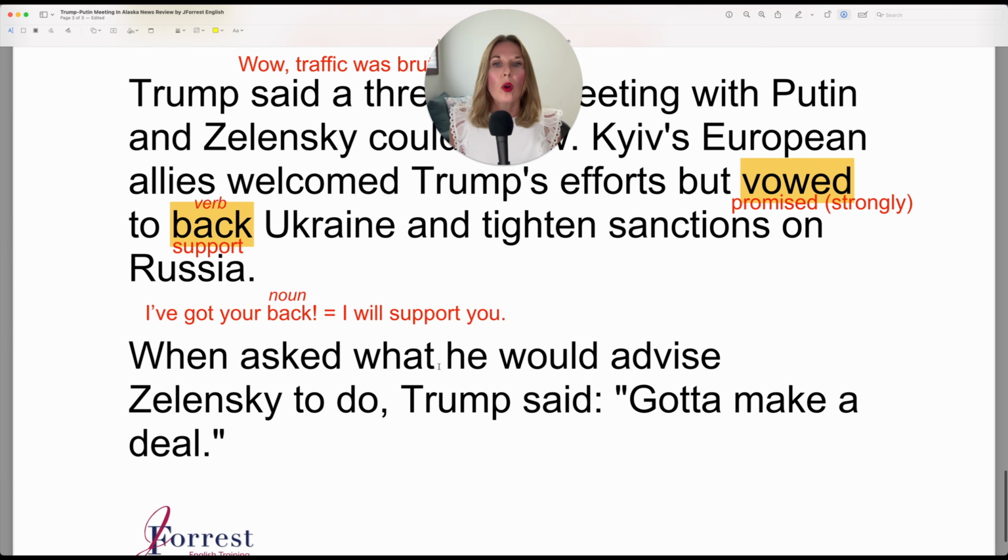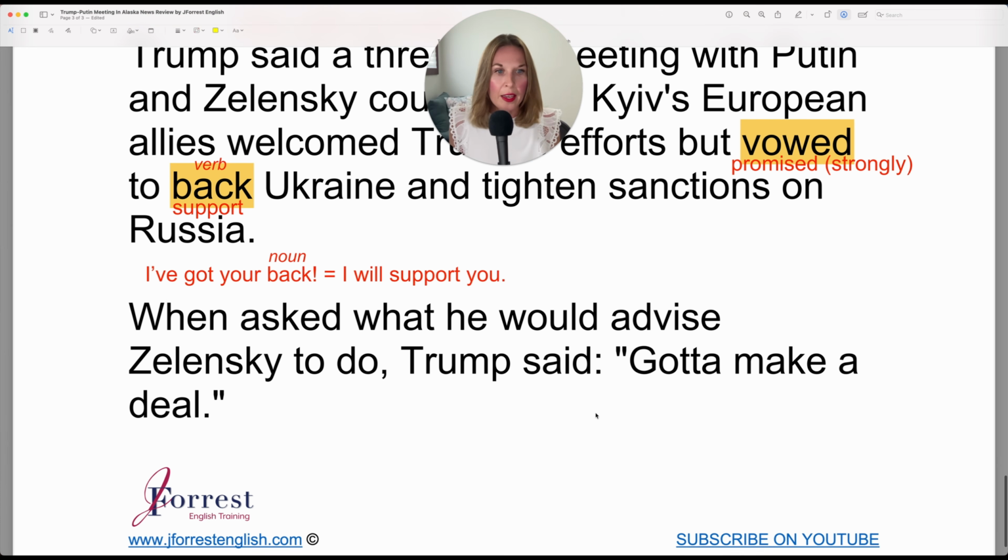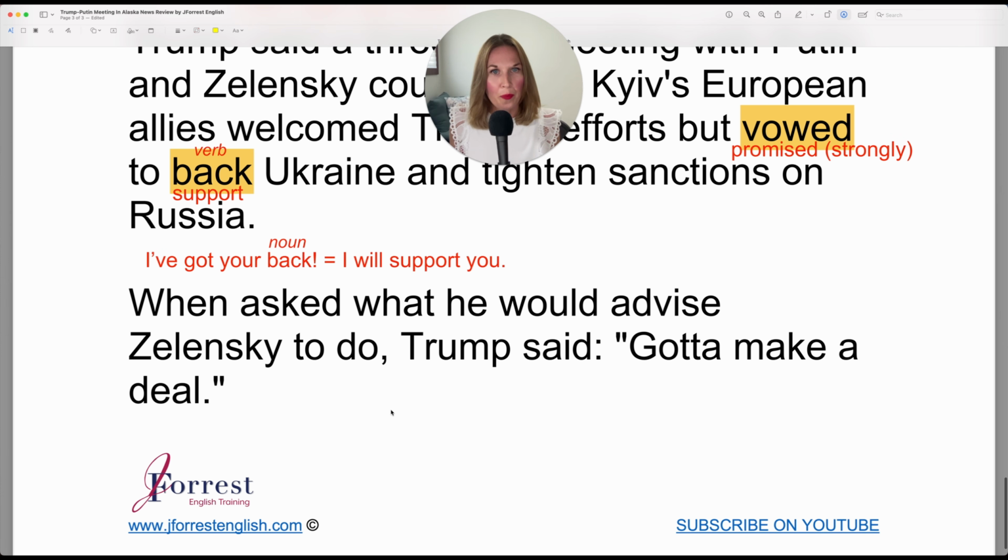When asked what he would advise Zelensky to do, Trump said, gotta make a deal. Gotta make a deal. So this is what Trump would advise Zelensky to do. Notice this pronunciation, advise. So that's a voiced sound like a Z. And this is the verb form, to advise someone.